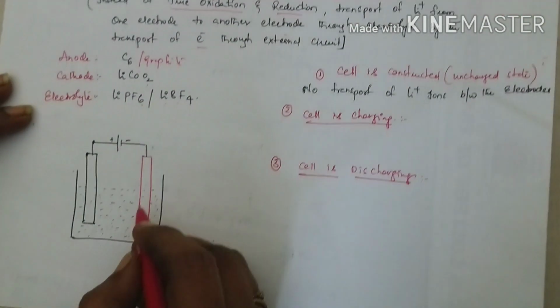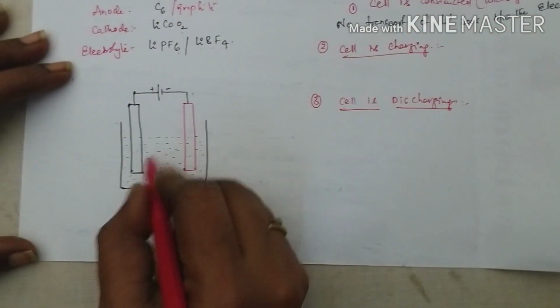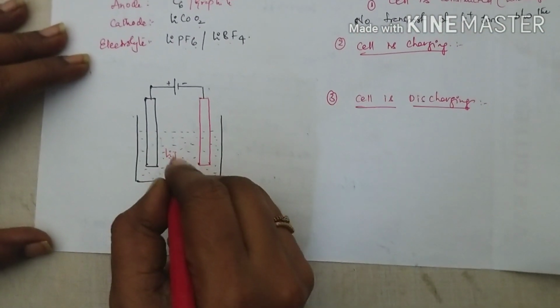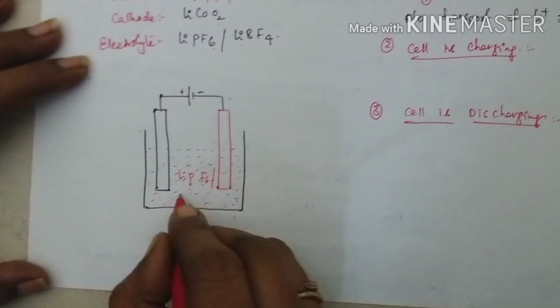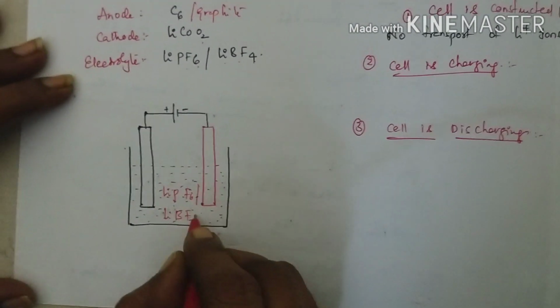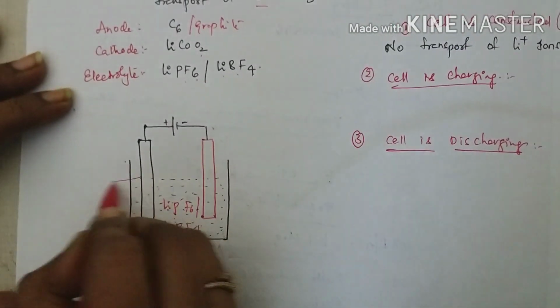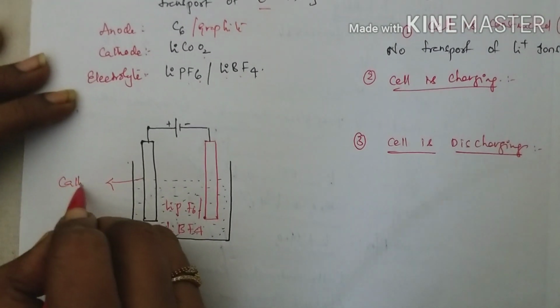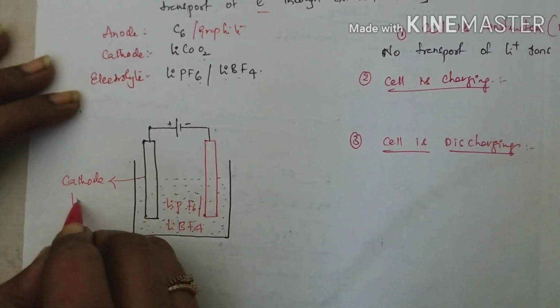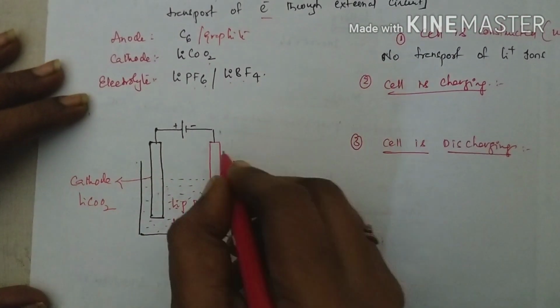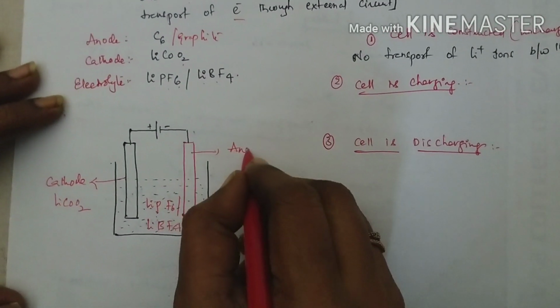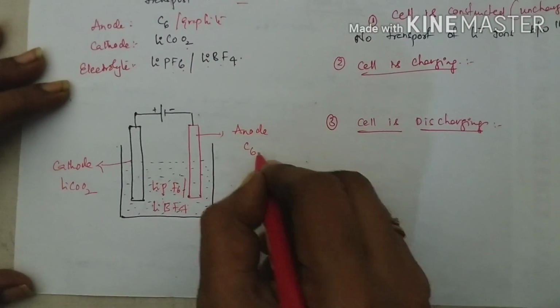Now coming to the cell diagram. Here the electrolytic solution is lithium phosphorus hexafluoride or lithium boron tetrafluoride. The cathode is lithium cobalt oxide and the anode is graphite, like C6.